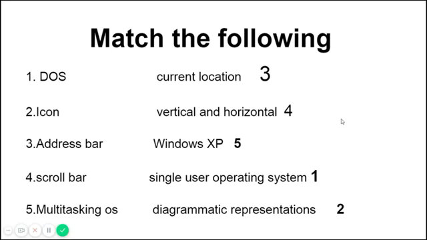Then multitasking OS. What is multitasking operating system? OS means operating system. Wherever in the book it is mentioned OS, it is operating system. You should understand. Windows XP is a multitasking operating system, means Windows XP has the ability to do multitasking. At a time it can play a movie and at the same time give you the printout also.